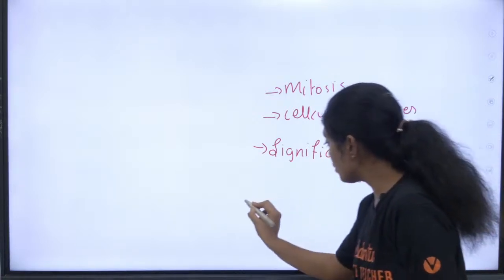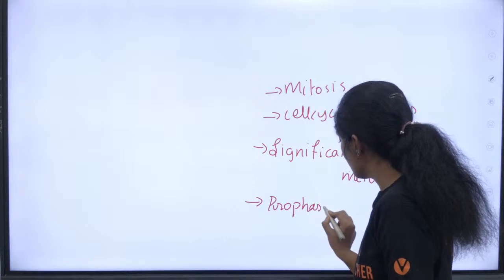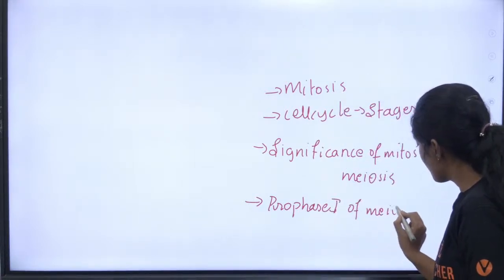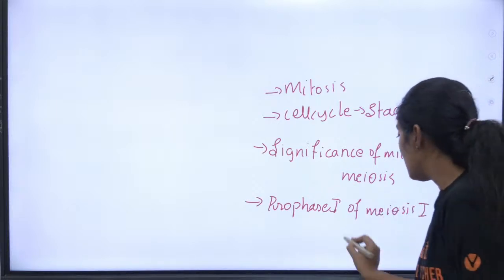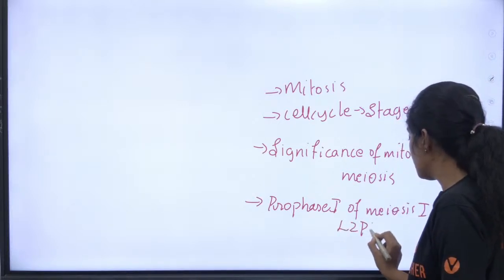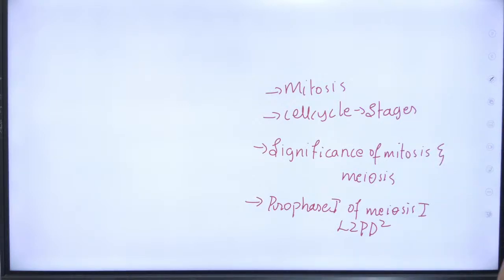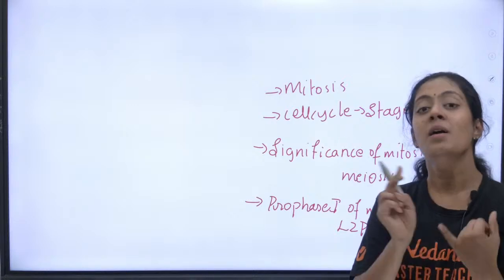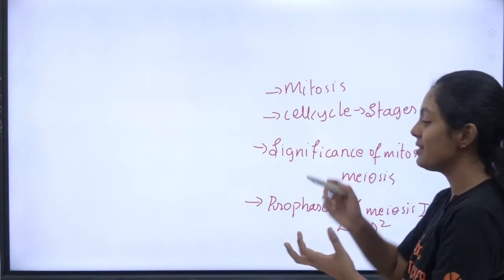Okay, when it comes to meiosis, they will definitely ask the sub stages of prophase 1 of meiosis 1. Okay, LZPD square: leptotene, zygotene, pachytene, diplotene, diakinesis. அதை கண்டிப்பா புரிஞ்சுக்கோங்க பசங்களா. இதை தவிர வேற எந்த question-உமே இதுல கேட்க முடியாது. நிறைய 5 markers expect பண்ணலாம். Mitosis and meiosis related short questions வேணும்னா they can ask you from cell cycle.